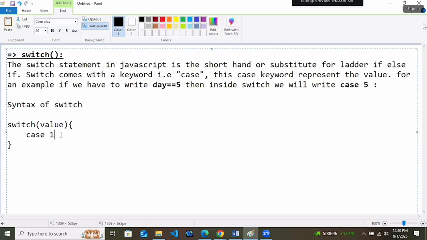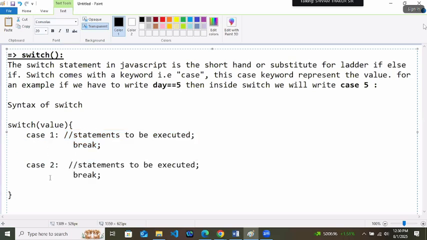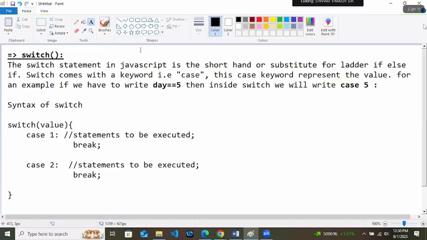Case 1 means when the value is 1, statements to be executed. Then you have to write one statement, that is break. Then case 2. Again, same way, statements to be executed and break like this. So like this, your switch statement works.